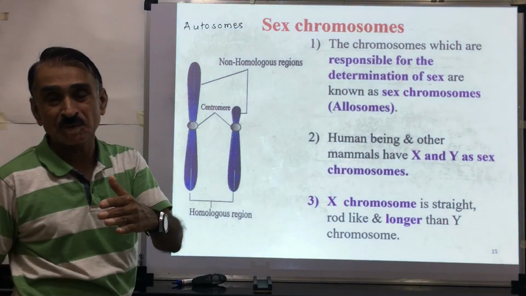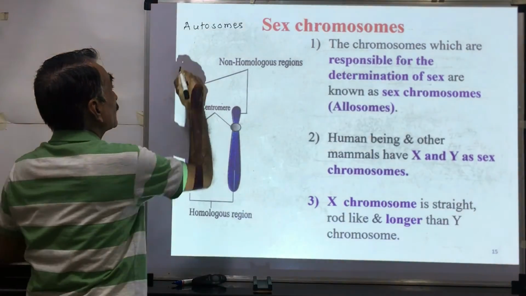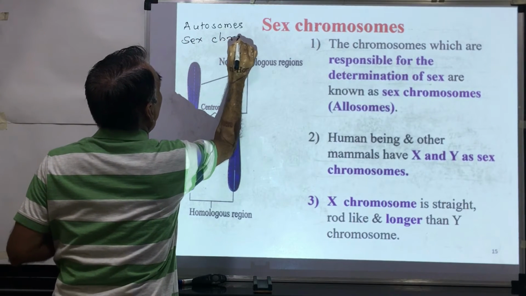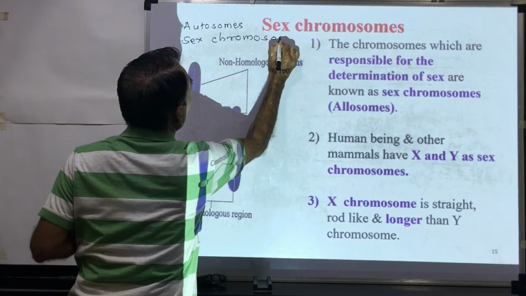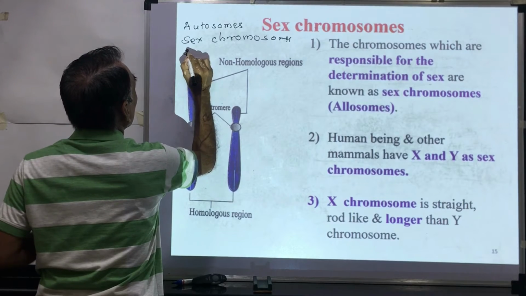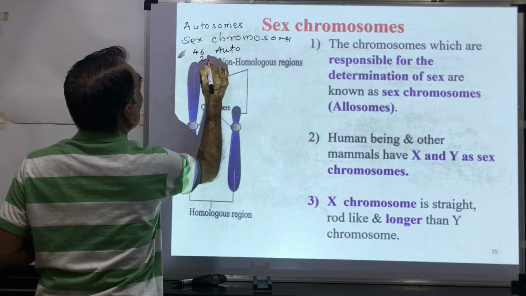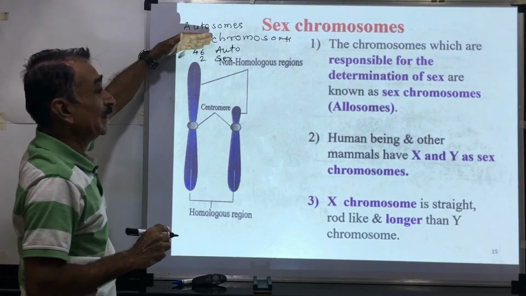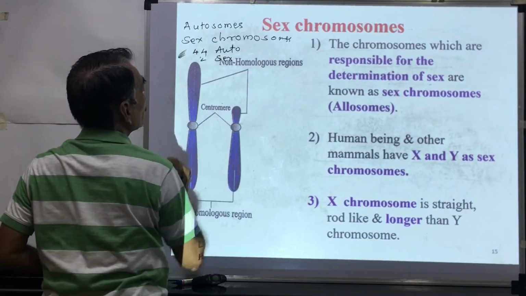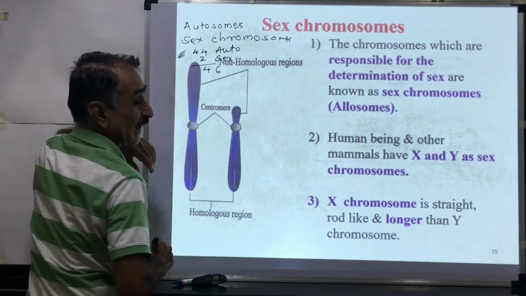And there are some chromosomes which contain the genes determining the sex. These are called sex chromosomes. Autosomes and sex chromosomes. In the human being, there are 44 autosomes and 2 sex chromosomes. Thus, the chromosome number is 46.